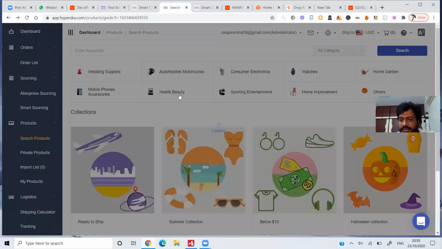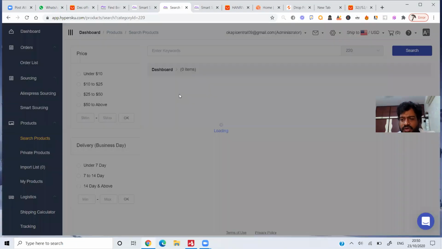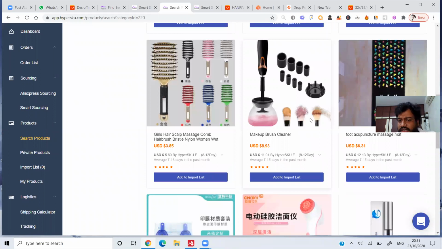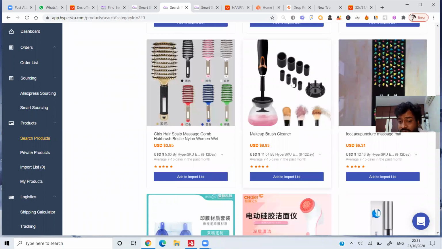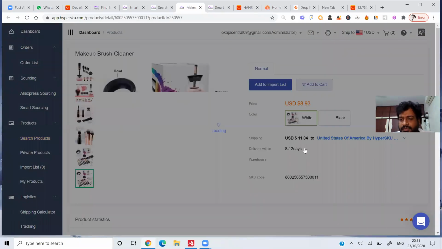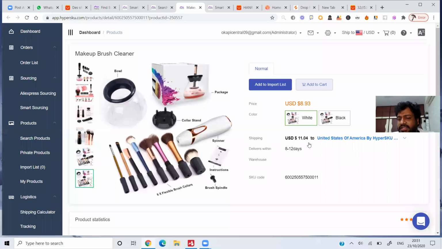For example, if you want to do health and beauty, just click on health and beauty here. You'll get some products related to health and beauty. This particular product was doing great. Let me click on it, and these products are already there with Hyperscope. See this, to the United States of America they're charging around $11.04 extra, but it is delivered in 8 to 12 days. If you want to import it to the list, you can directly import to the list, and from there you can import to your store.